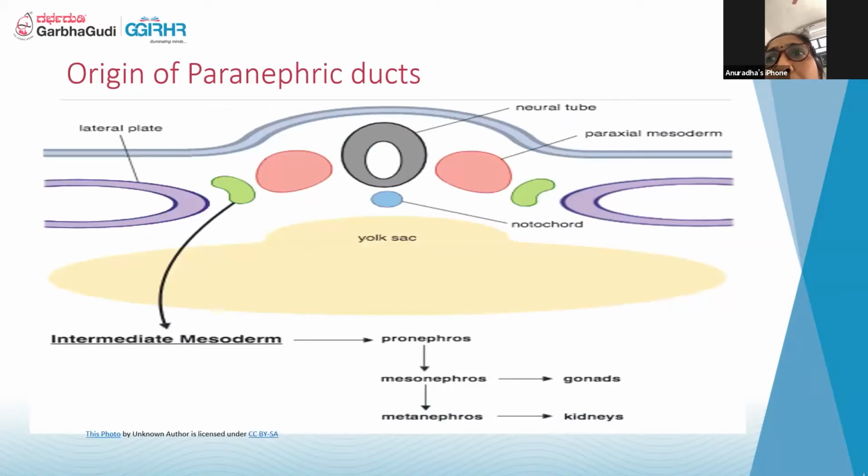That's why the development of the kidneys and the development of the uterus and the cervix is closely related. If there is any abnormality of the uterus and the cervix, there could be abnormality of the kidneys as well.